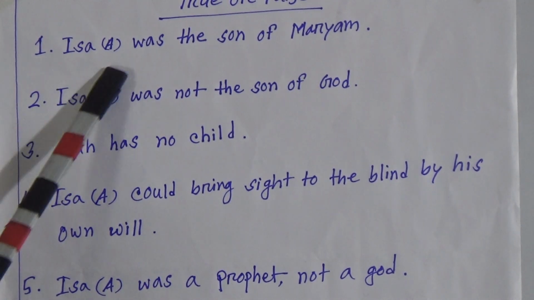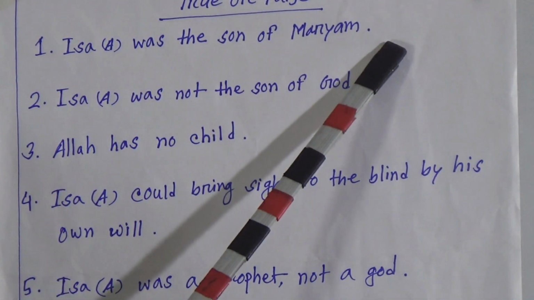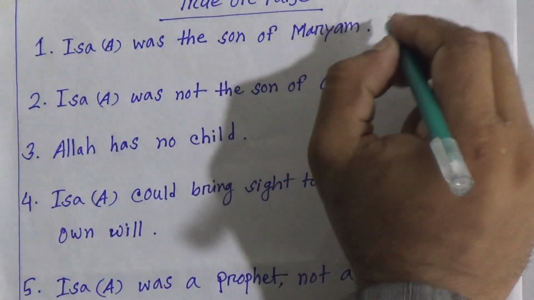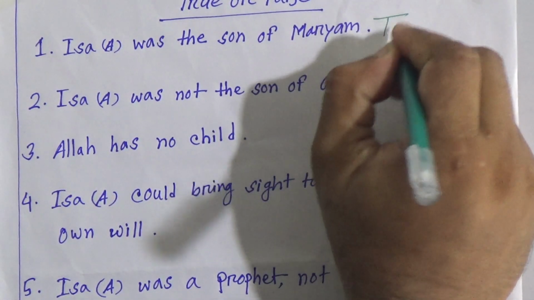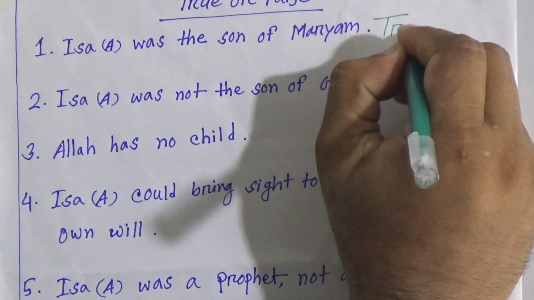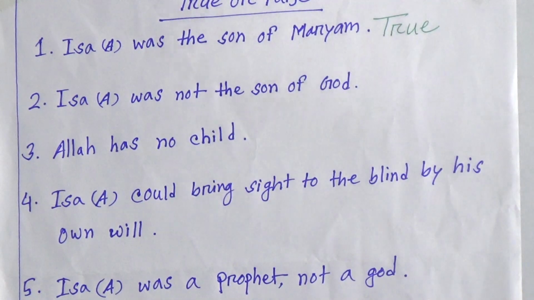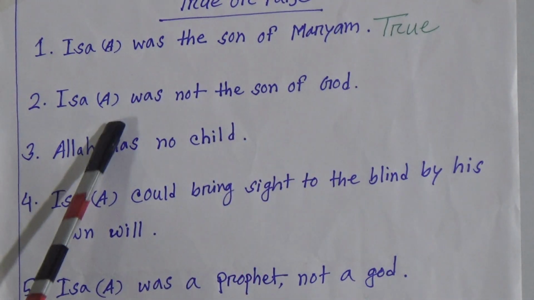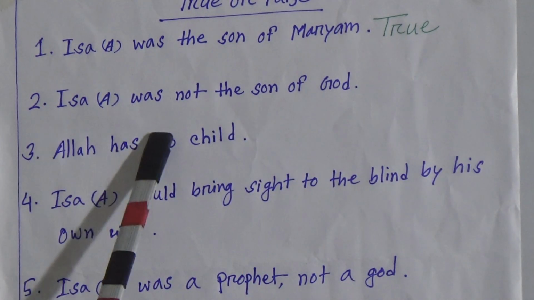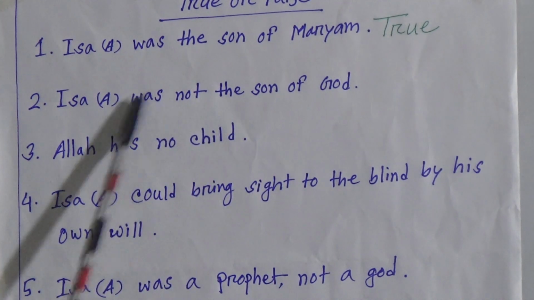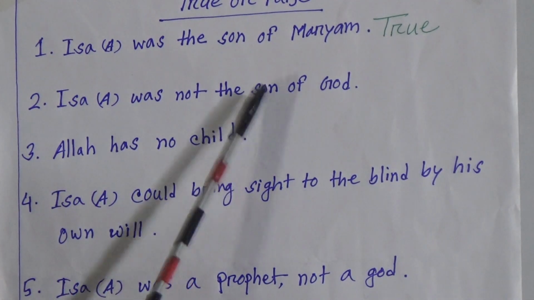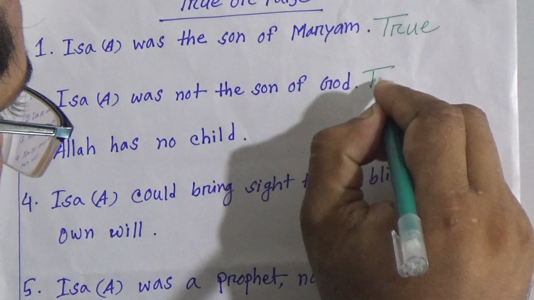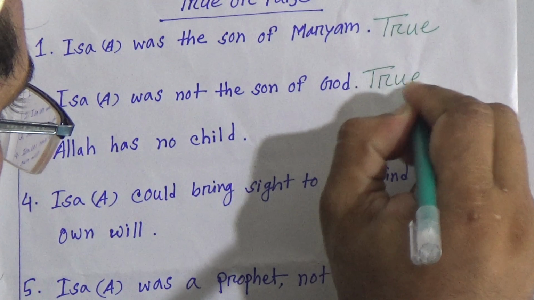Look at number 1. Isa alayhi salam was the son of Maryam. Is it true or false? Yes, this is a true statement. In this regard, our answer will be true. So now I am writing true, T-R-U-E. Okay, now number 2, Isa alayhi salam was not the son of God. Yes, this is a true statement because Isa alayhi salam was a prophet. In this regard, the answer will be true. Now I am writing the answer true.